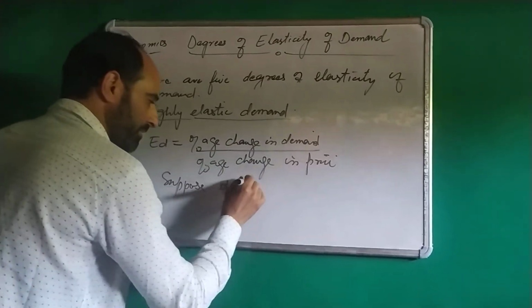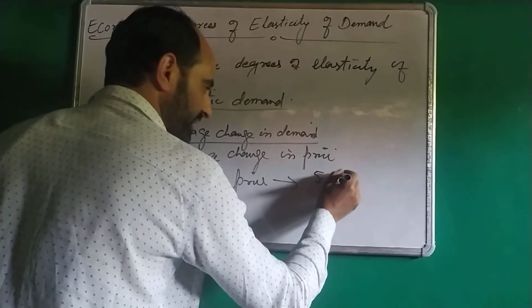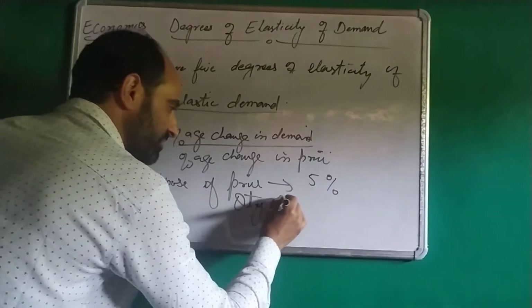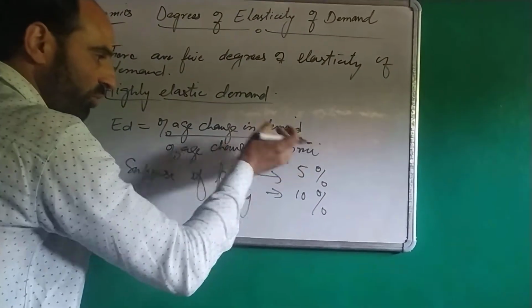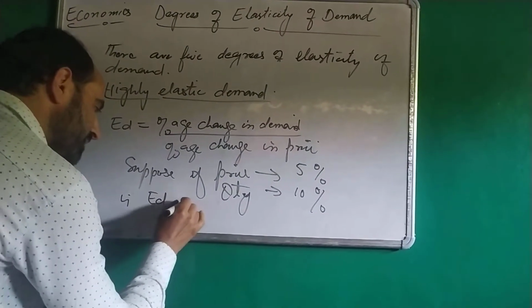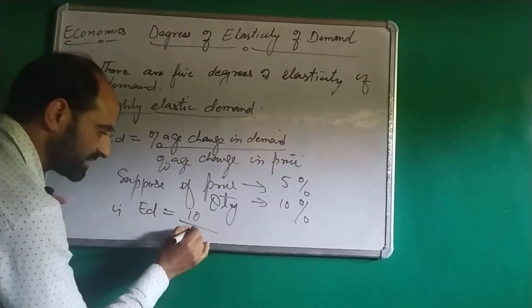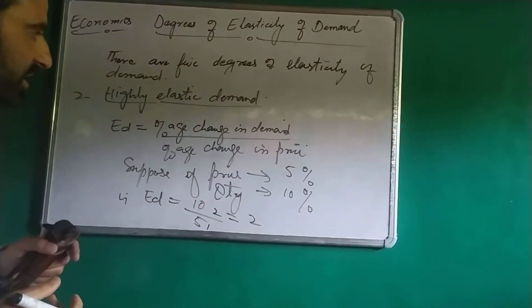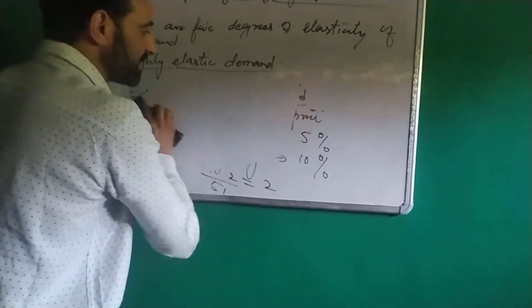Suppose price changes by 5% and due to this change in price, quantity demanded changes by 10%. Here quantity demanded changes more than the change in price. Therefore, ED is equal to percentage change in demand, that is 10%, divided by percentage change in price, that is 5. 5 ones are 5, 5 twos are 10. This is equal to 2. Here elasticity of demand is greater than 1 or greater than unity. This is called highly elastic demand.